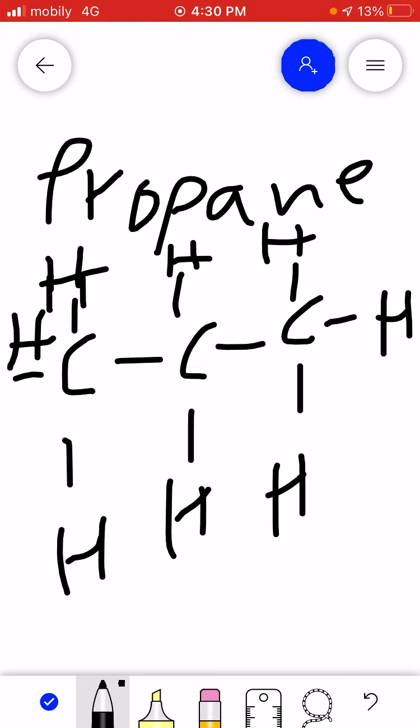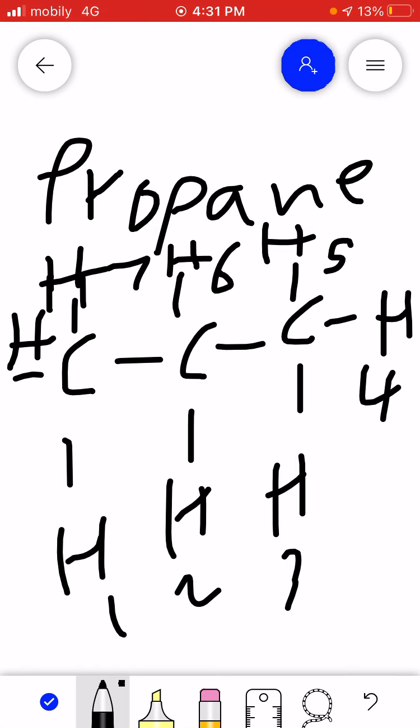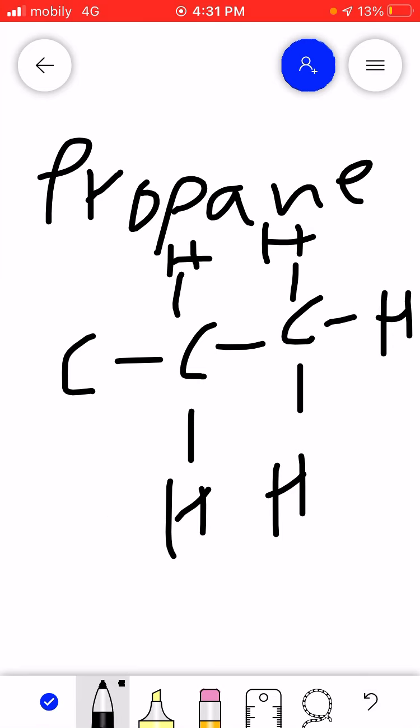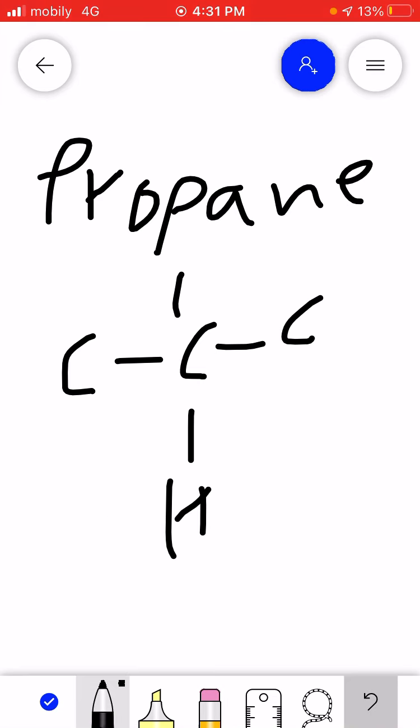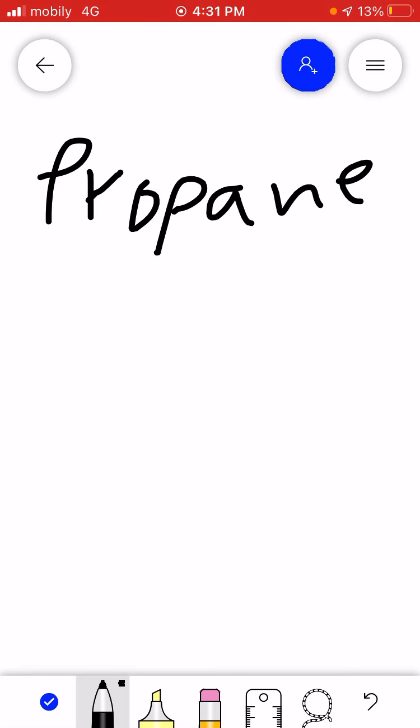All right, how many hydrogens? 1, 2, 3, 4, 5, 6, 7, 8. So it's a C3H8. Propane is C3H8. This is a natural gas, by the way. Methane, ethane, propane, butane is a natural gas, all right? So C3H8.